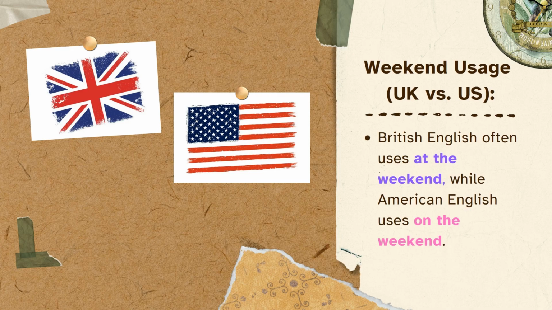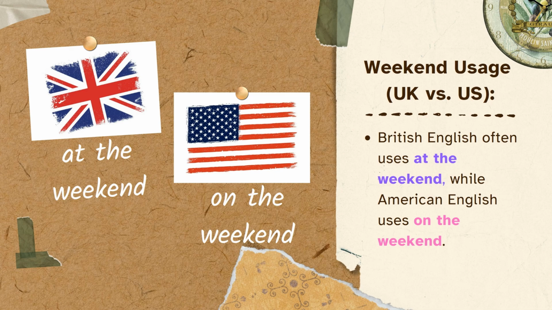By the way, there is always a bit of a difference between British English and American English. With the word weekend, we can use both prepositions, at and on. The British version is at the weekend, and American is on the weekend. It's actually the same if you use one or the other. Just choose the one you like most. Let's have a look. Which one would be according to the rule? At the weekend probably would be the best or the most accurate variant.